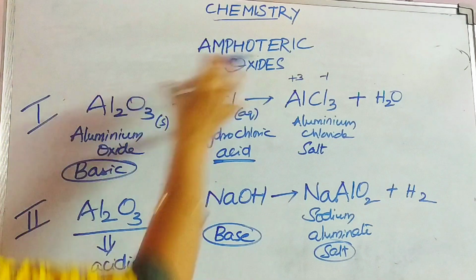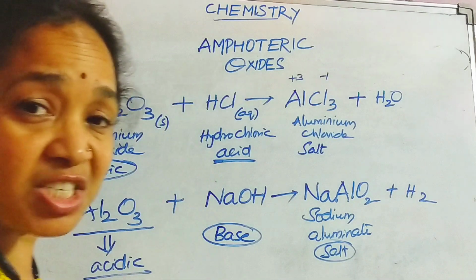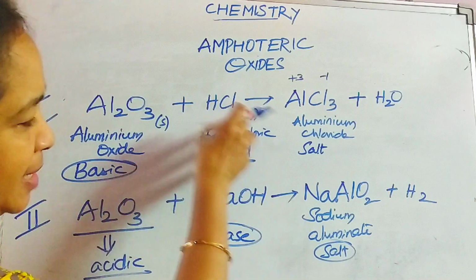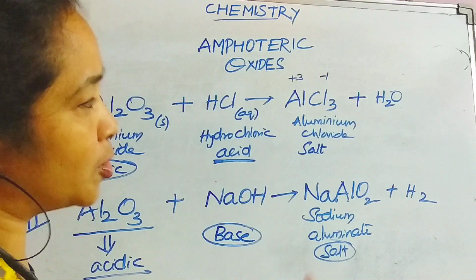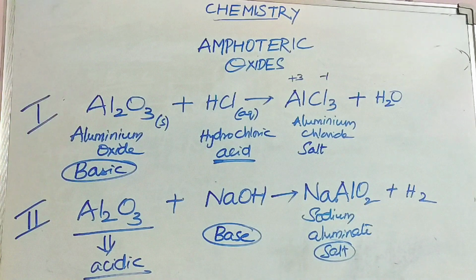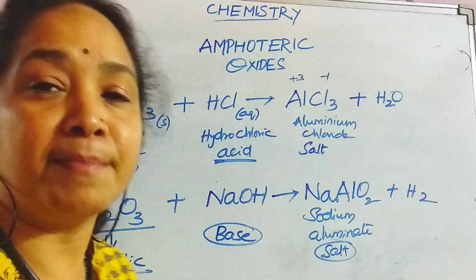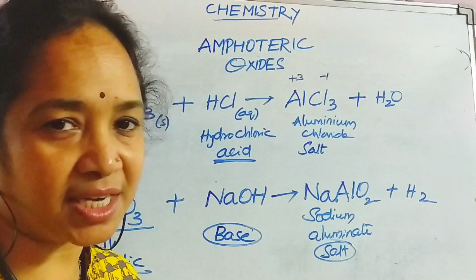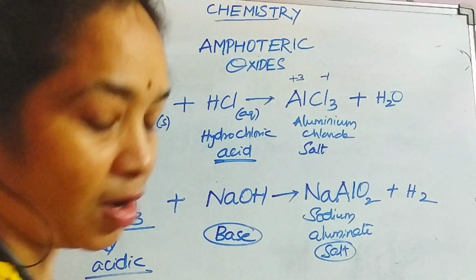Such type of oxides which behave both acidic as well as basic, when they come in contact with a certain environment to produce salt and water, are called amphoteric oxides. The metallic oxides which behave both acidic as well as basic are called amphoteric oxides.